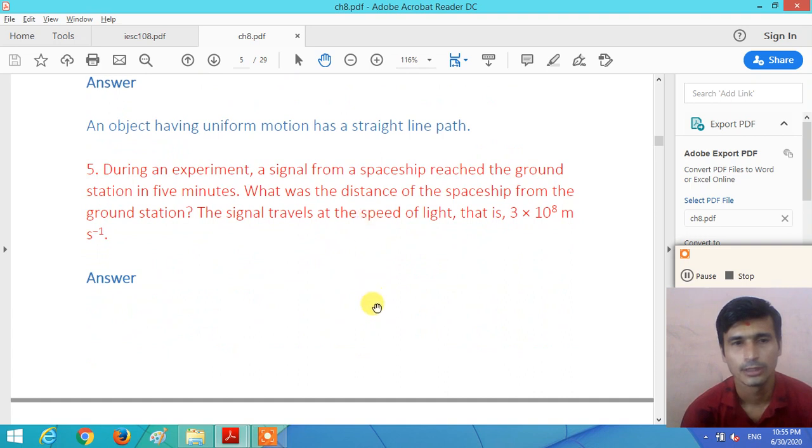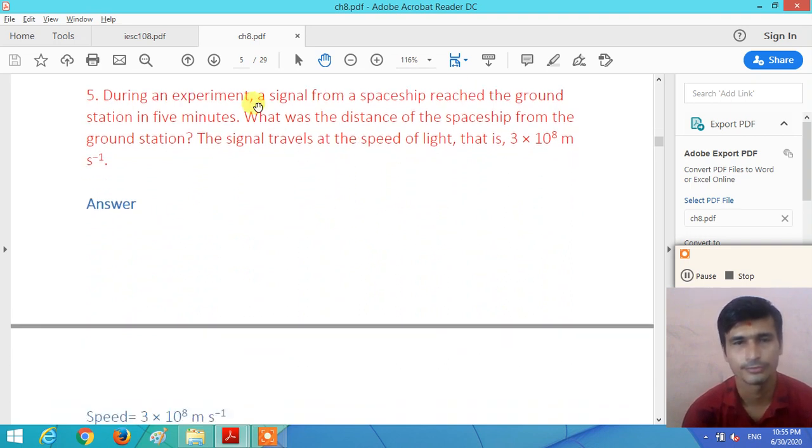Now the answer of question number 5. During an experiment, a signal from a spaceship reached the ground station in 5 minutes. How many minutes? 5 minutes. What was the distance of the spaceship from the ground station? We need to calculate the distance from the ground station to the spaceship.